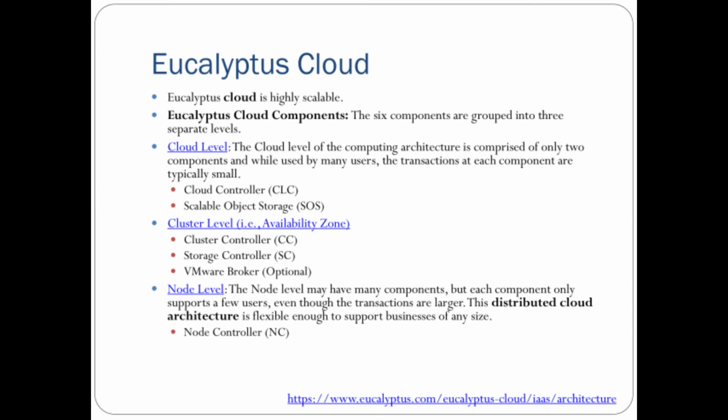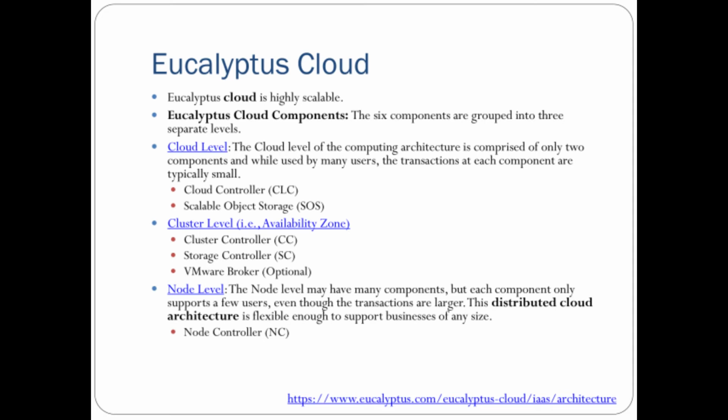VM broker means virtual machine broker, and VMware is the fundamental technology behind it, which interacts with the cluster controller. It has the power of virtualization that hides and abstracts the resources behind the server, meaning it creates different images.